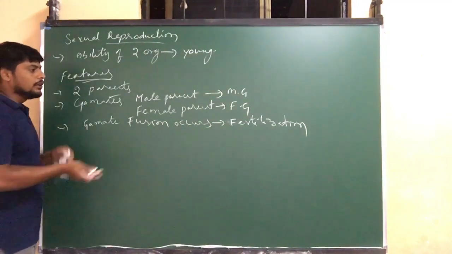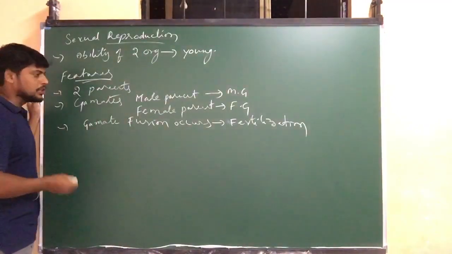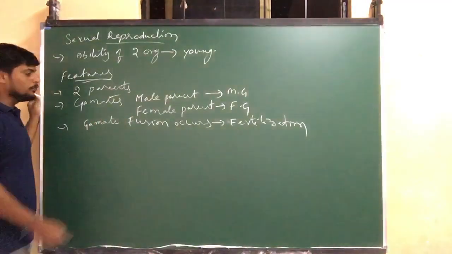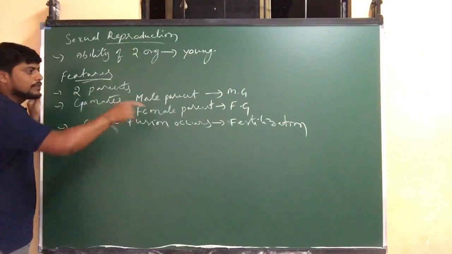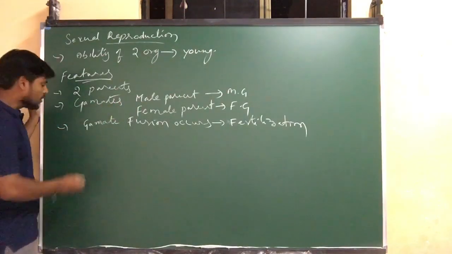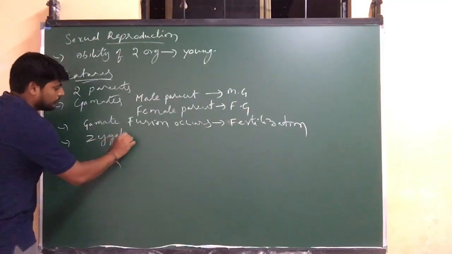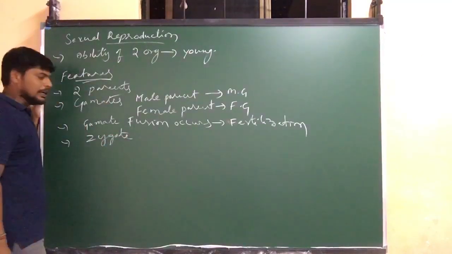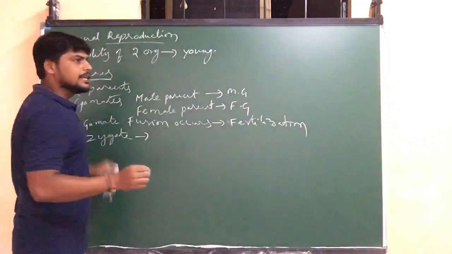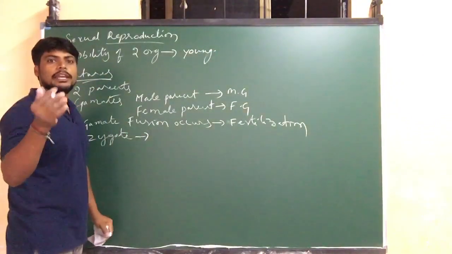During sexual reproduction, after fusion of male and female gametes, fertilization has occurred. After fertilization, the zygote is formed. What is a zygote? It is the fusion of male and female gametes.